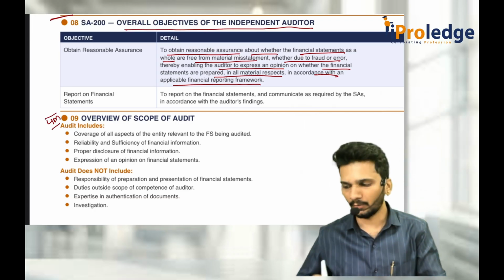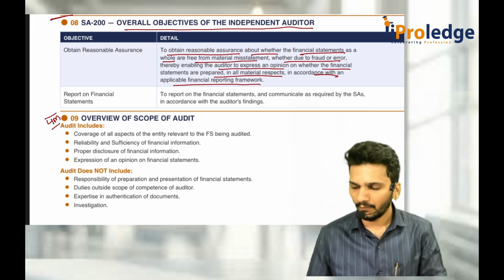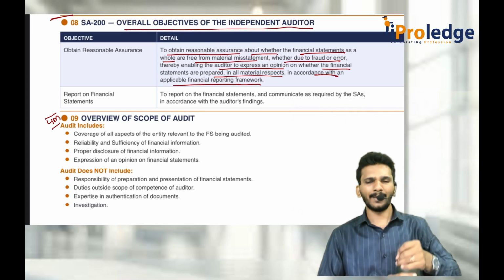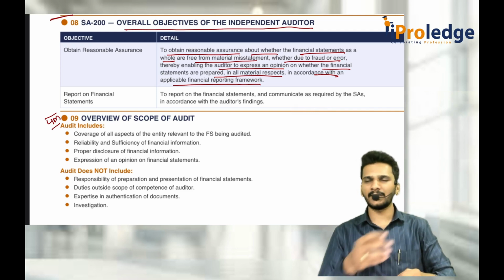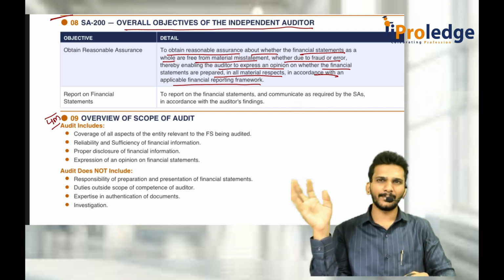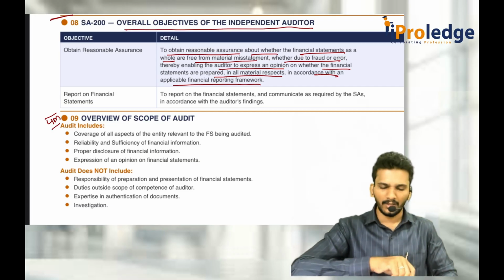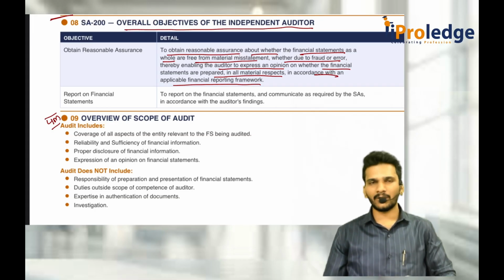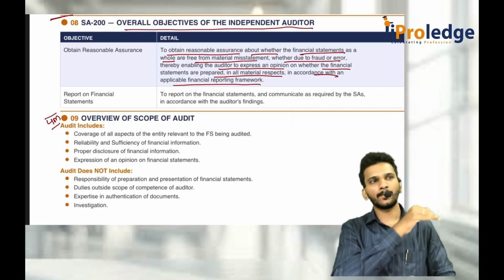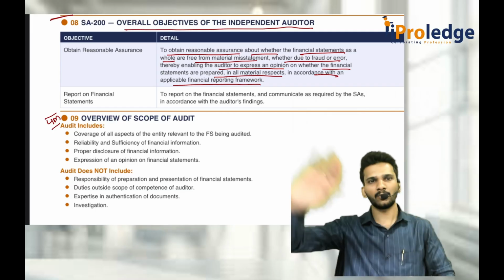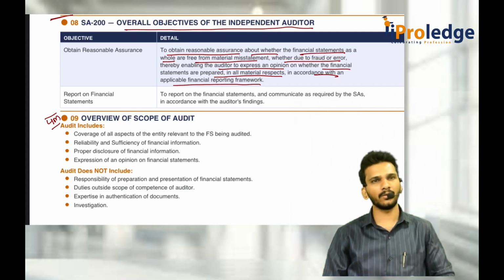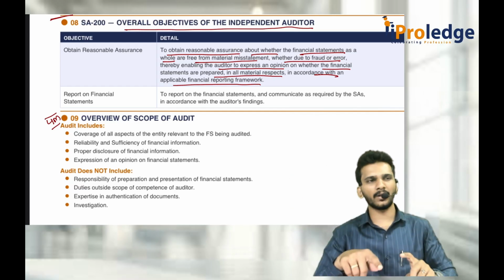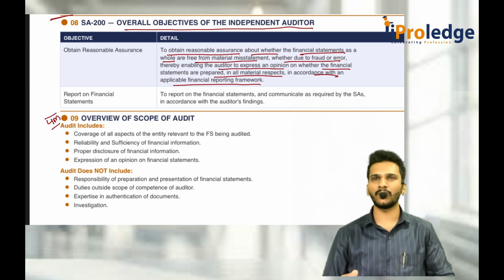Overview of scope of audit. What is the overview of scope of audit? Whenever somebody appoints you as an auditor of a company or any other entity, I'm always taking the word company. Company means all the legal forms are covered. I'm just taking a representation as company now. So whenever you are appointed as an auditor of the company, the director tells you, sir, while you are coming, on the way only my daughter's school is there. Please bring her to the office. I'll pick her up at my home. Are you required to do that? No, not required. What is covered in the scope of audit? What is covered in this area of audit? What is outside the area of audit? That is what we are going to discuss.